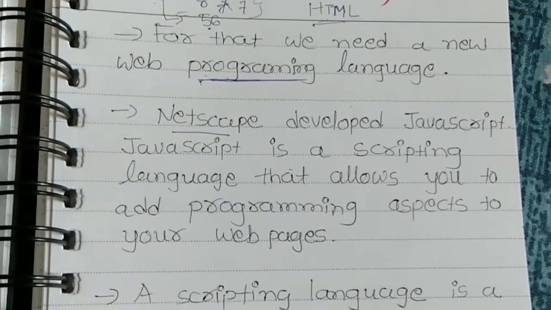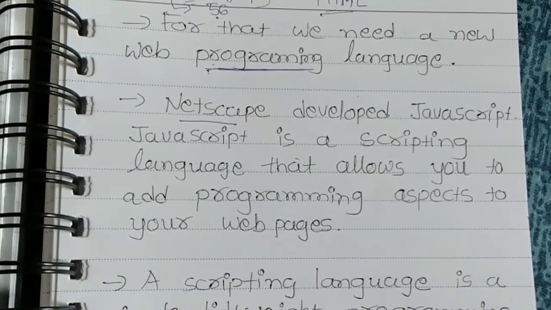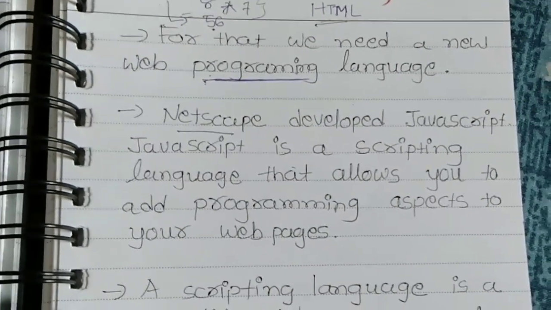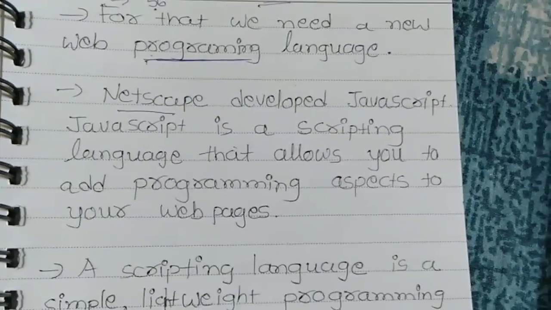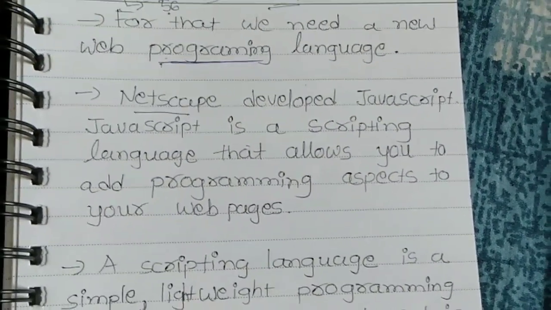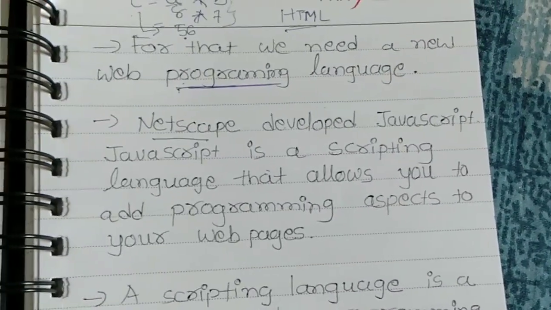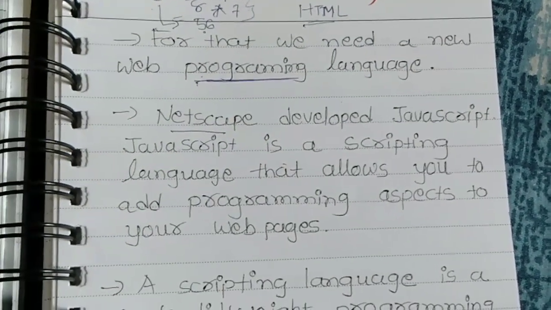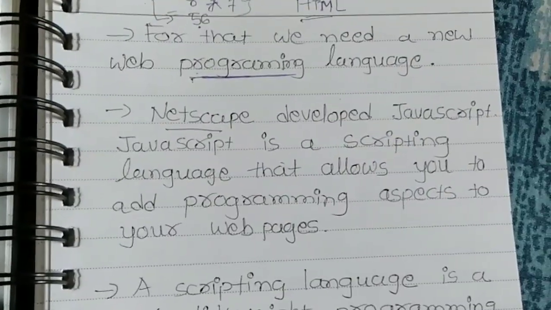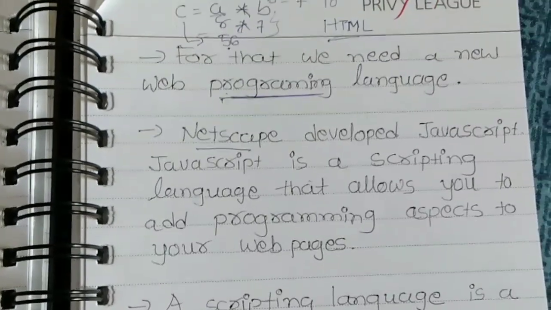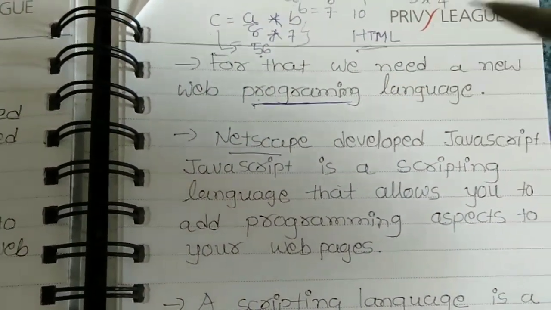If you want to communicate with me or I want to communicate with you, then we have to use a language, which is used as a medium to interact between you and me. So if you want to communicate with your computer, then you have to use a language, that is a programming language. First, the language we have already learned is HTML, but now we have to use a programming language. Why not HTML?